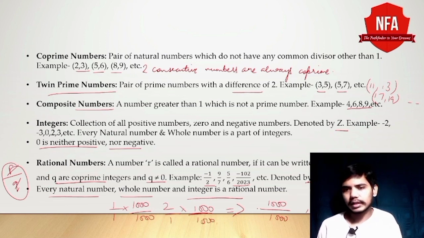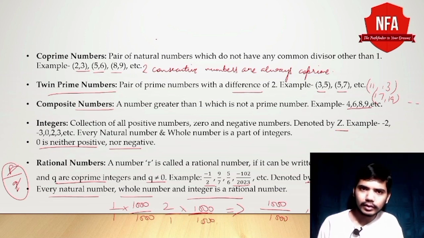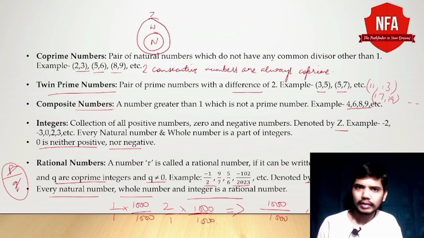So similarly, if we multiply with some big number here, then we can find infinite rational numbers between two given rational numbers. To remember all these things, we can say we have natural numbers, then we have whole numbers which include all the natural numbers, then we have integers which include all the natural numbers and whole numbers, then we have rational numbers which include all of these things.